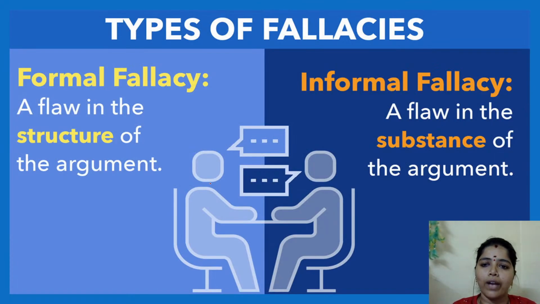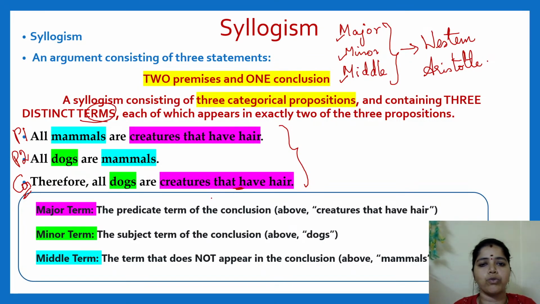Then from here we move to a term called fallacy. Ma'am, what do you mean by fallacy? Fallacy is nothing but an error. Whenever we have an error in the structure formation, that is a fallacy. A syllogism should have three categorical propositions, those should have three distinct terms, and every term should appear twice. One time this has been asked in a statement based question, on how a syllogism should be.